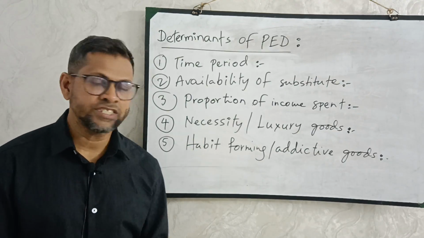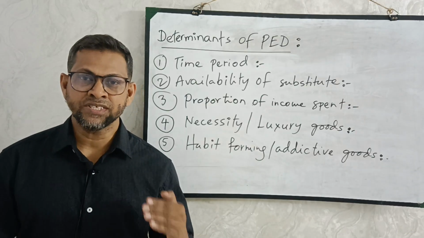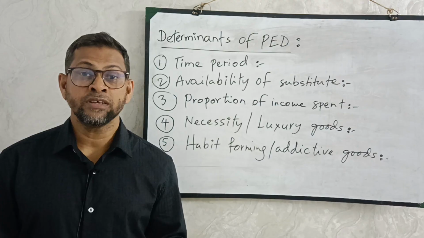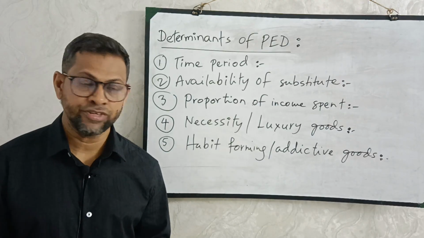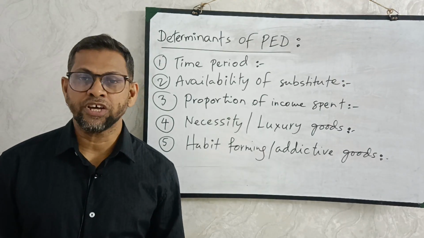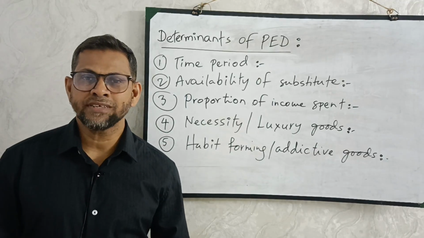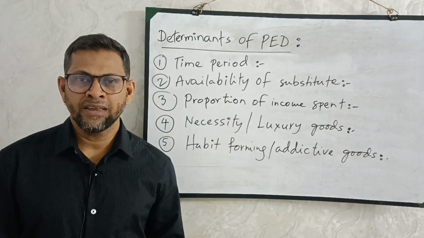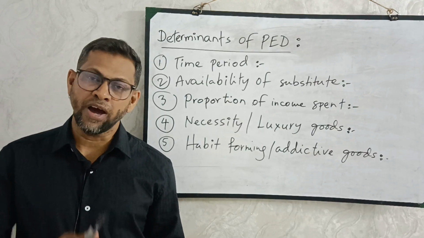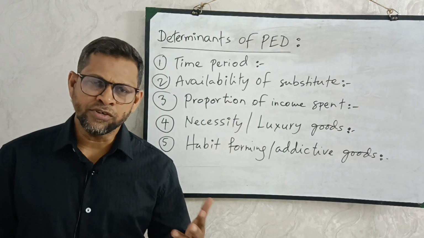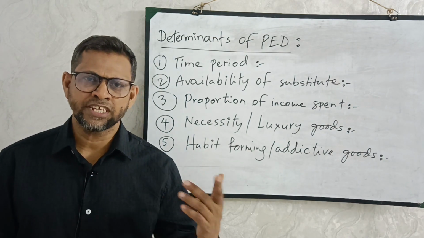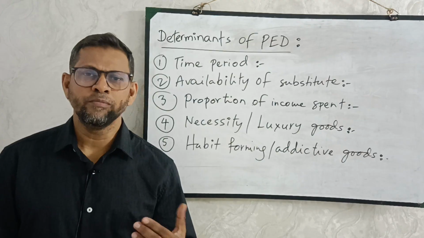So if a product is a necessity, as a consumer, demand will be inelastic because you will be less reactionary. And if it is a luxury product, what happens? A luxury product is something expensive, and this is not something that you need to buy now. If it is expensive, you will wait for the future, maybe in the next month or next 2, 3, 4 months, you will buy this.